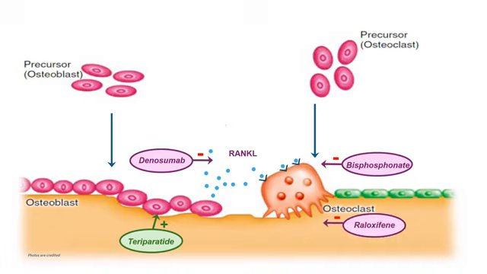Raloxifene or tamoxifen inhibit osteoclast. Calcitonin inhibits osteoclast. After inhibition, there will be death of the osteoclastic cell. We also know it as apoptosis or cell death. So, we have seen the different drugs and their different sites of action.